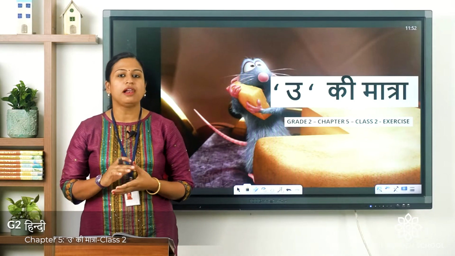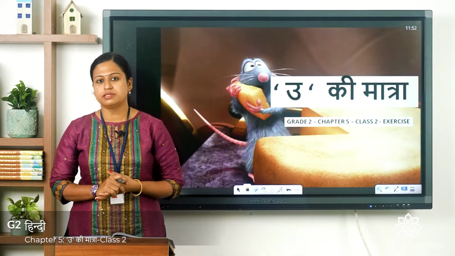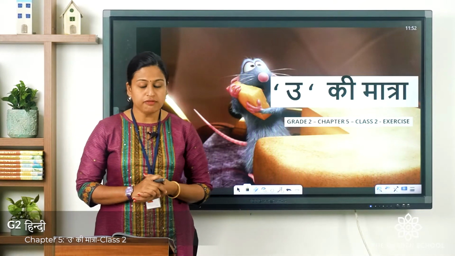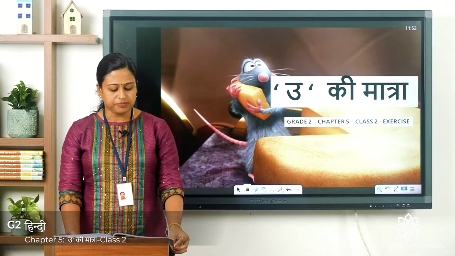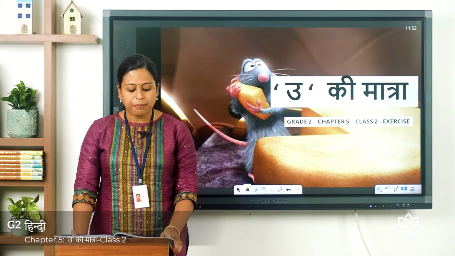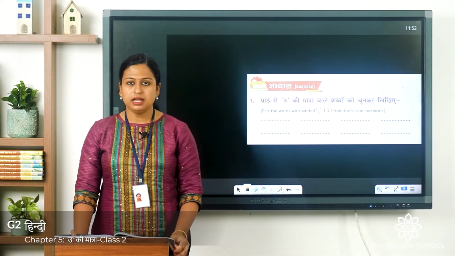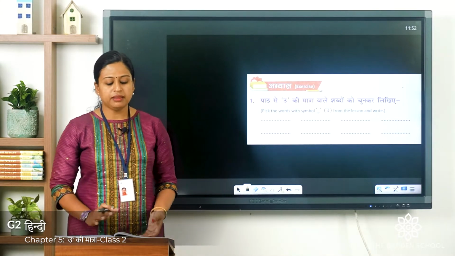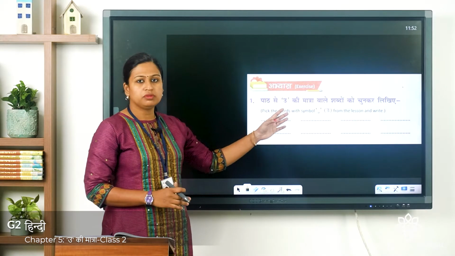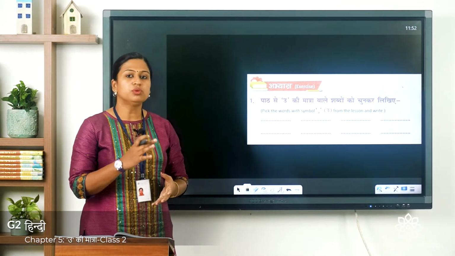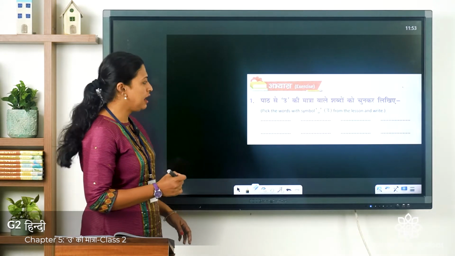I hope you all have practiced pronouncing the words with the U symbol. Now let's do the first exercise, from page number 30. The first one: पाठ से ऊ की मात्रा वाले शब्दों को चुनकर लिखिए. So you have to pick the words from the text and write them here, the words which are with the U symbol. I am going to write the answer and you have to write it along with me.